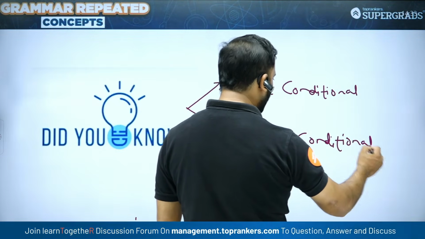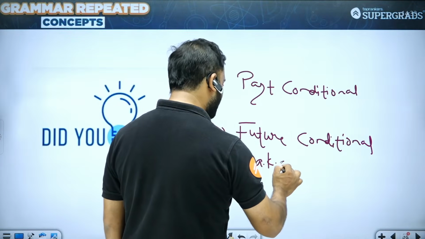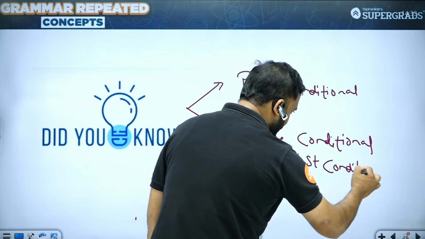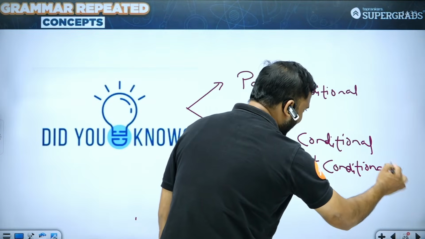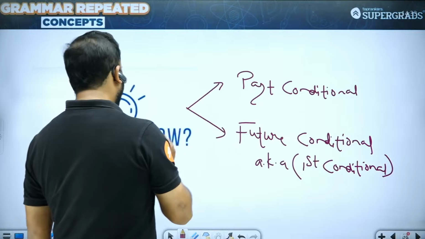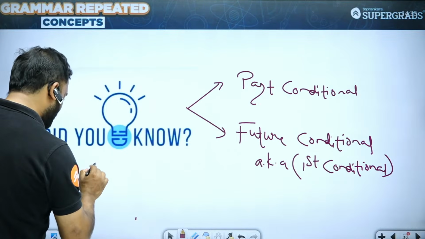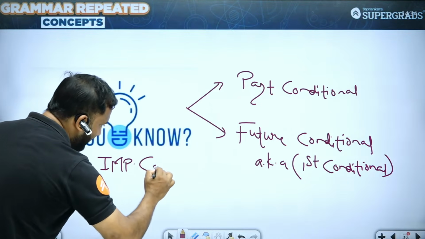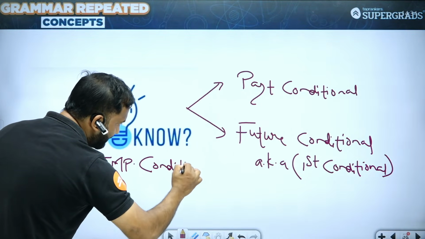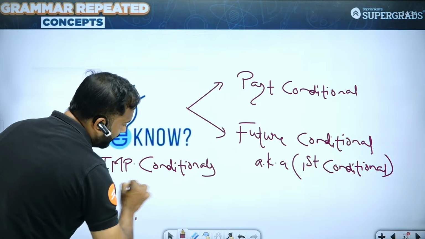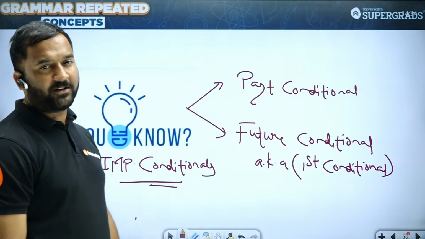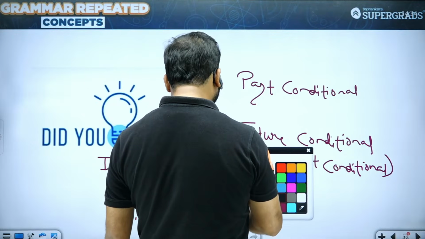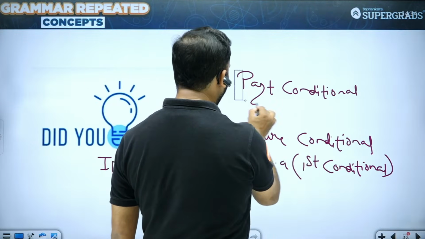Future conditional, also known as first conditional. यहाँ पे of course we are discussing the crux of the session, the important conditionals. So these are the ones which are repetitive in the exam. I'll try and cover this in a rectangular box.